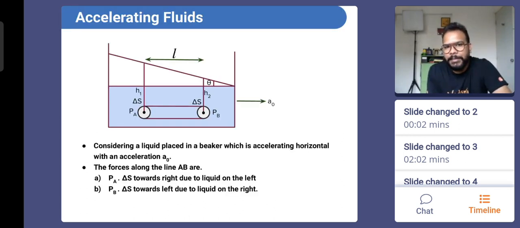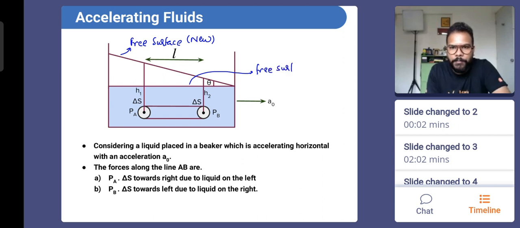So what we see here, this is the cross-sectional view. This is the imaginary cylinder, of area of cross-section delta S, and it is at a depth h1. So this has become the new layer, the layer of free surface. This is the new arrangement, and this one was the free surface old version, originally when it was not accelerated. So everybody, do you see that pressure at PA and pressure at PB, the value of h rho g will not be same now? It will not be same. Do we see this? Correct.